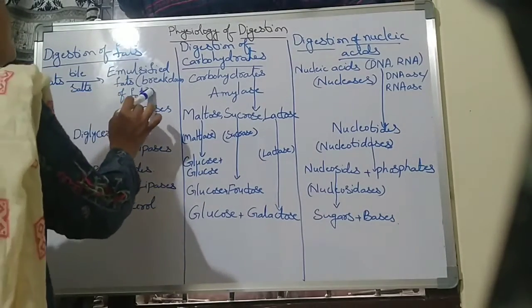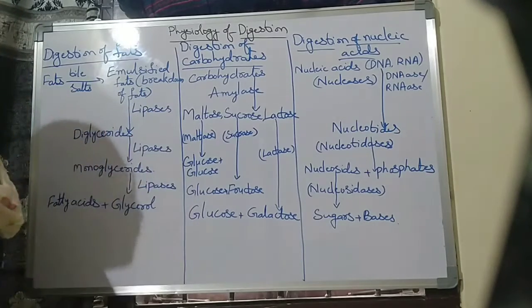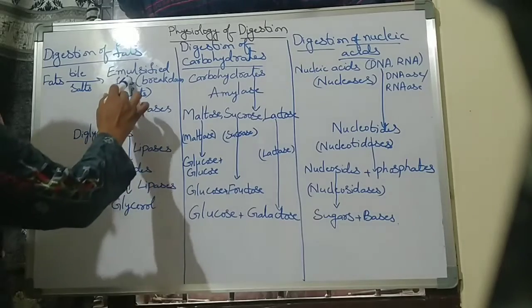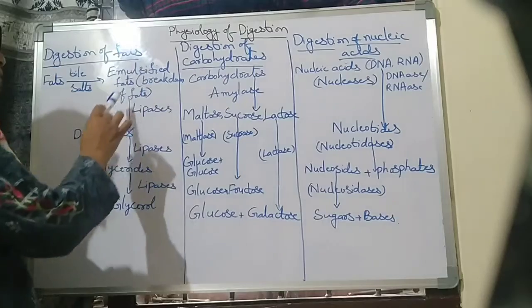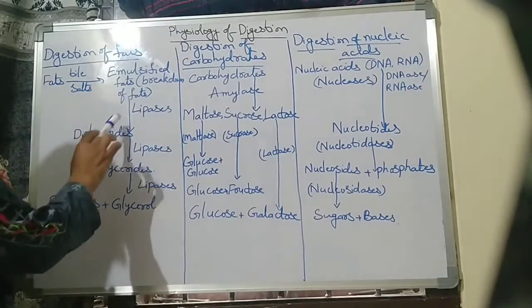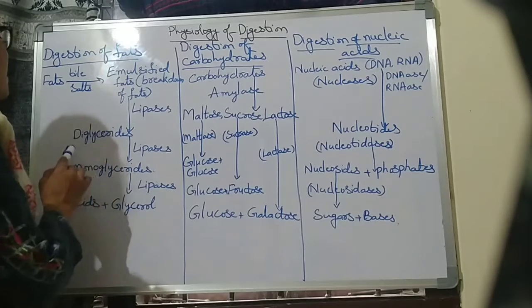These emulsified fats are converted into diglycerides in the presence of lipase enzymes.